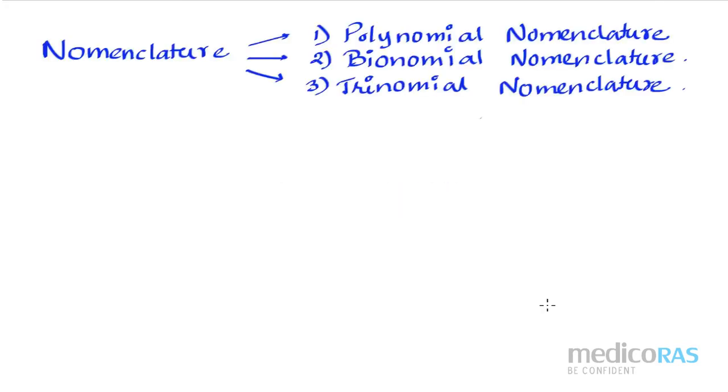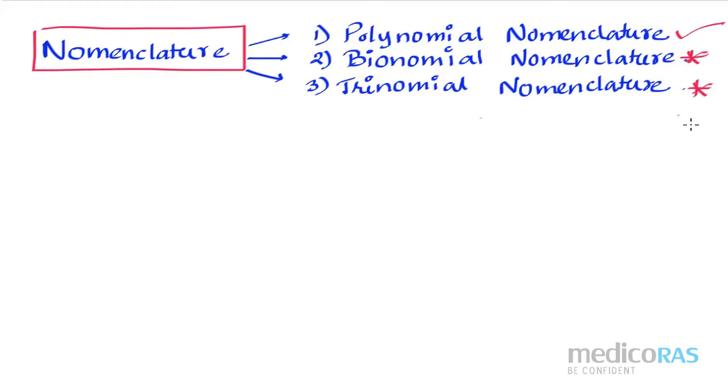So let me start, just check what we did: nomenclature we are doing. In that nomenclature, polynomial nomenclature, binomial nomenclature and the trinomial nomenclature. Please remember, trinomial nomenclature is the NEET part. This is not NCERT part. So we have to strictly follow trinomial nomenclature only and only for the NEET examination.